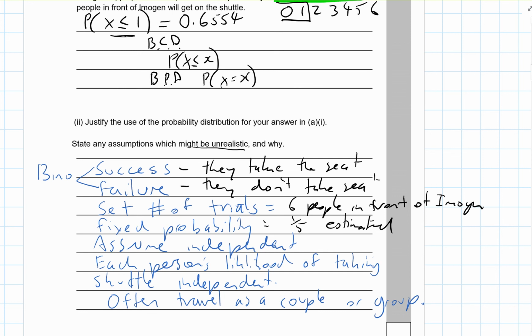Likely. Yep. And now we assume that it's independent, which means that each person's likelihood of taking a seat on the shuttle is independent. It means it doesn't have an effect on each other. But this one is a bit unrealistic, because often on a cruise ship you don't go on your own, you go with a partner, or you might go with your family. So often the travel is with couples or groups, and that means that because one's going, it's actually going to affect the probability of the next person going on it as well. So if there's a couple in front of you, actually both of them are going to go, not just one of them.